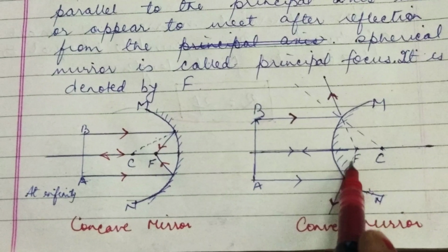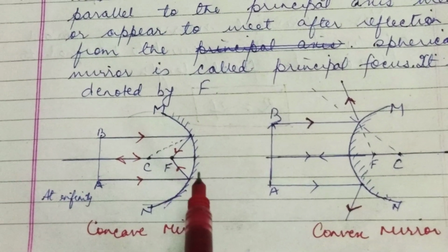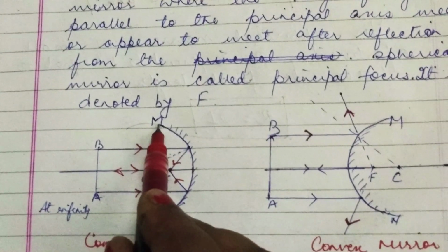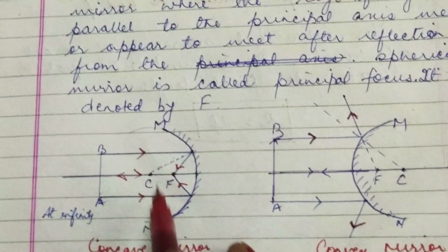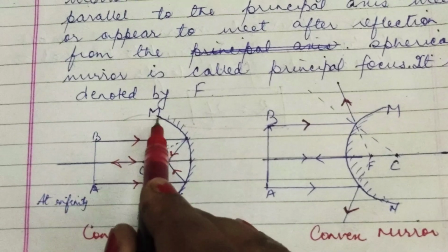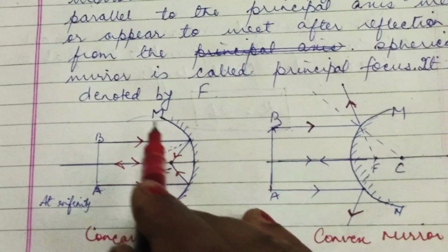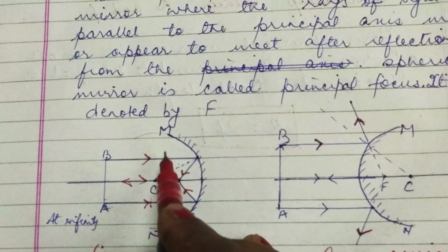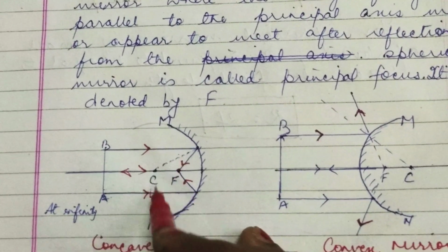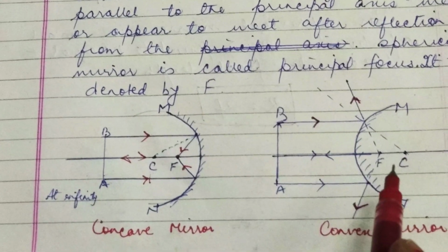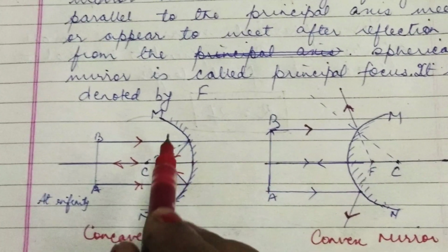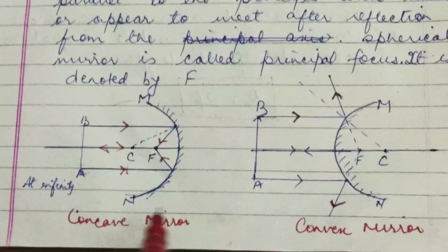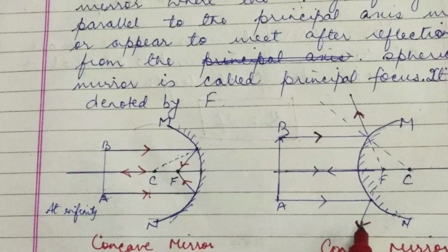So this is known as principal focus. It is denoted by capital F. Now you will see here that the reflecting part is denoted as M and N. The diameter of the reflecting surface of a spherical mirror is called its aperture. So MN is the aperture of these mirrors.